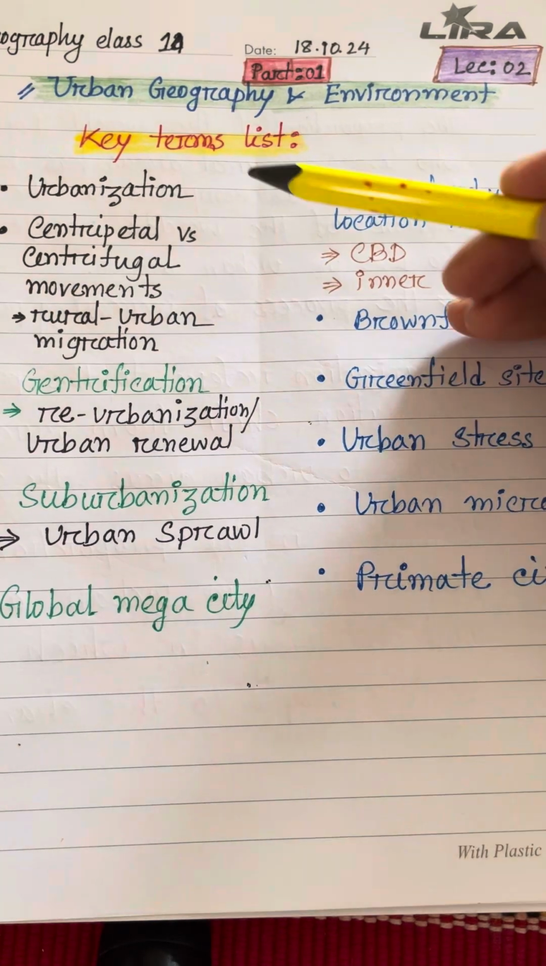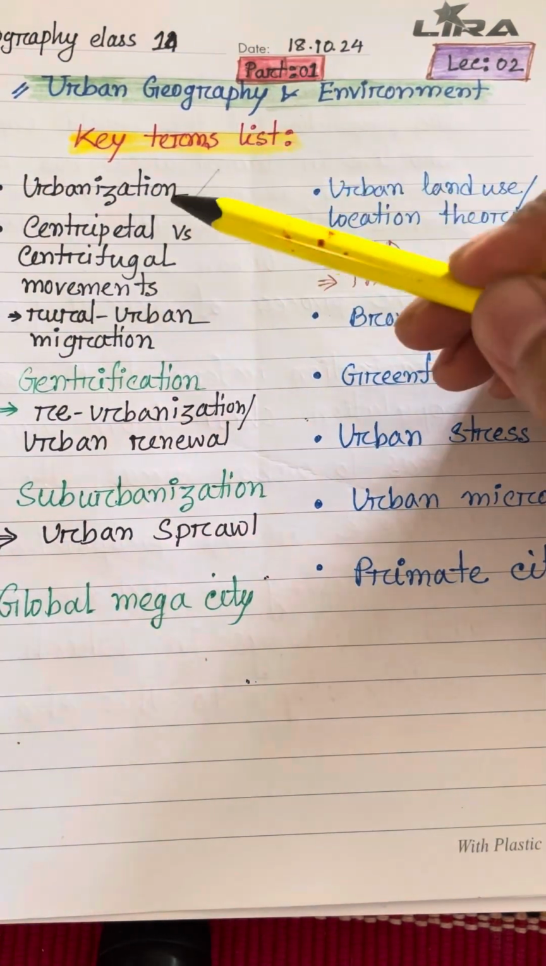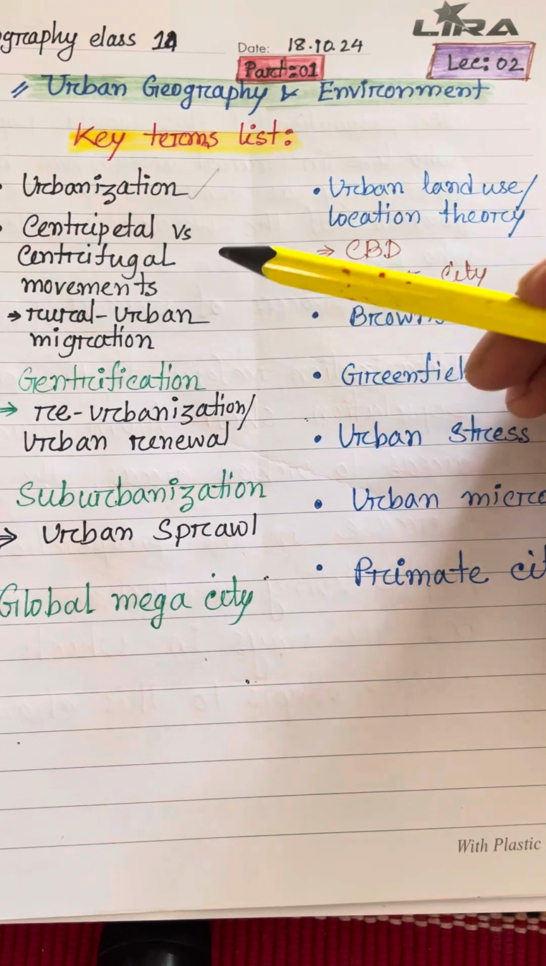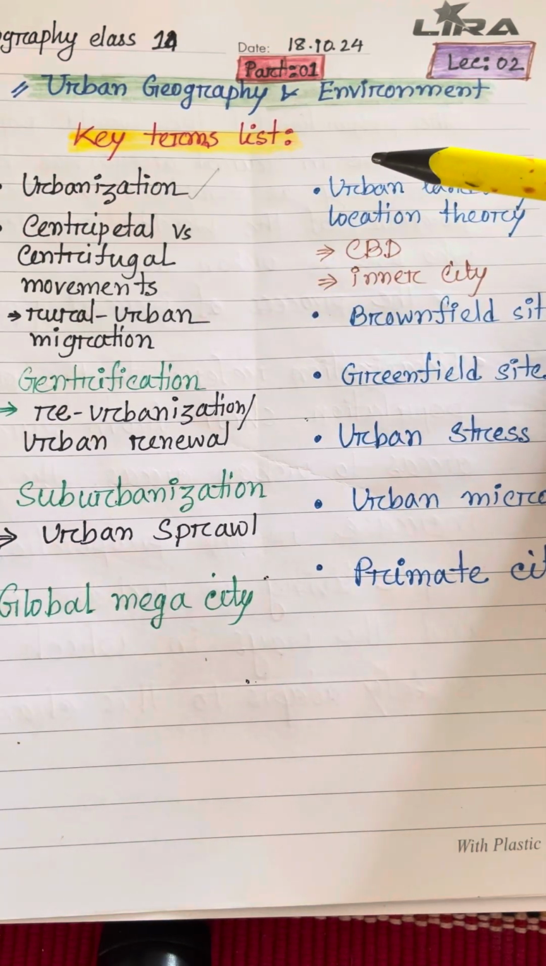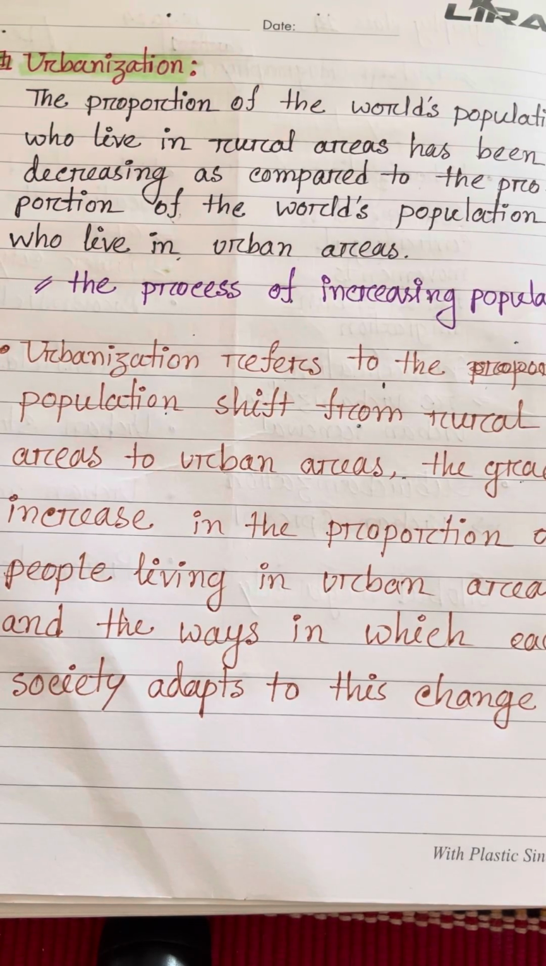Today, I will discuss urbanization, centripetal and centrifugal movement, and rural-urban migration. When we are talking about urbanization, the first thing that comes to our mind is, what does urbanization mean? Actually, urbanization is the population shift from rural to urban areas, the corresponding decrease in the proportion of people living in rural areas, and the ways in which societies adapt to this change.